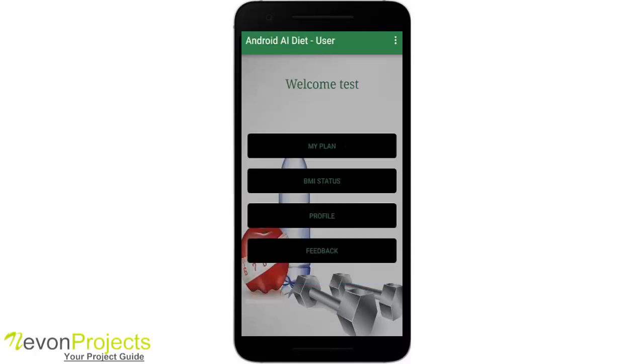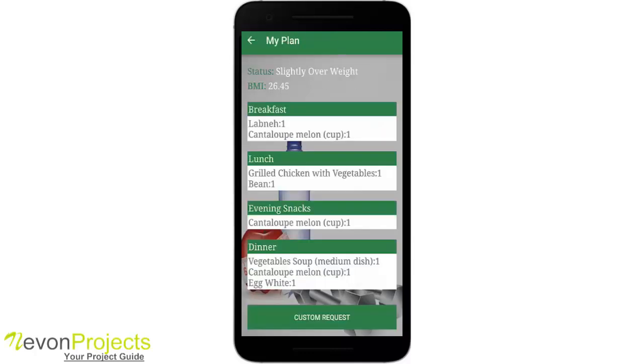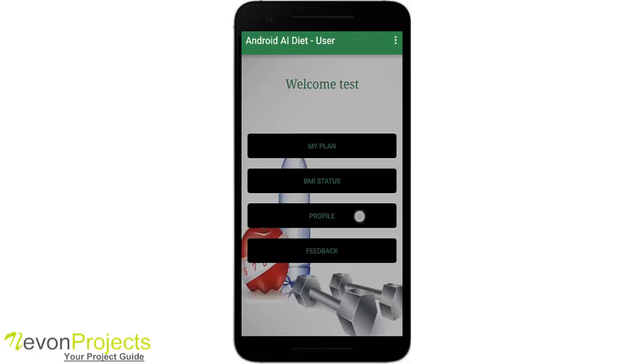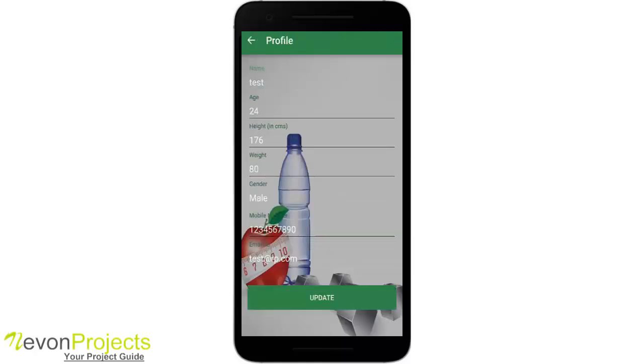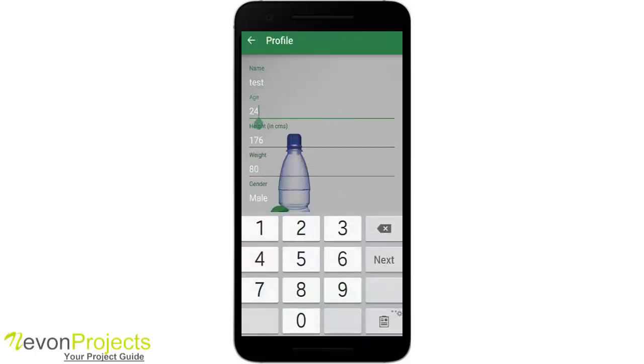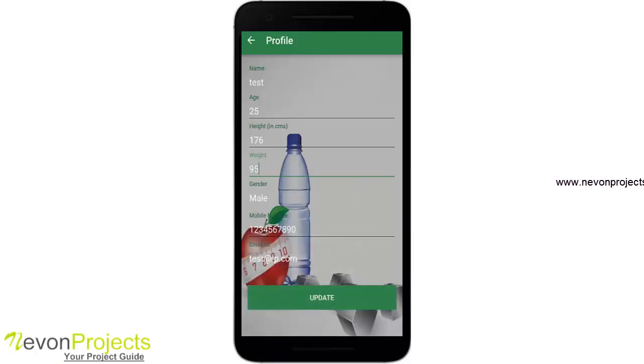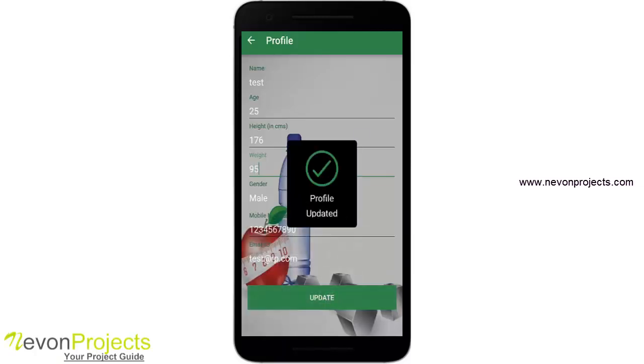Okay, so let's go to my plan here and let's see what is the plan now. This is the plan, my BMI level and my status. So what I'll do, I'll go to profile and I'll update it. I'll say my age is 25 but my weight is, let's say, 95. So now the BMI level should change and I'll update.